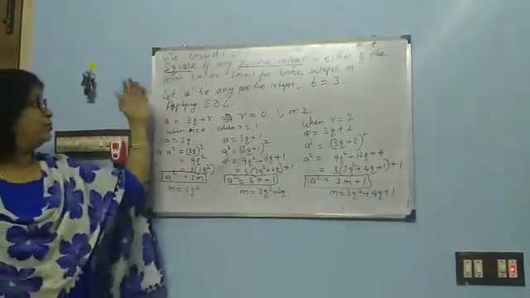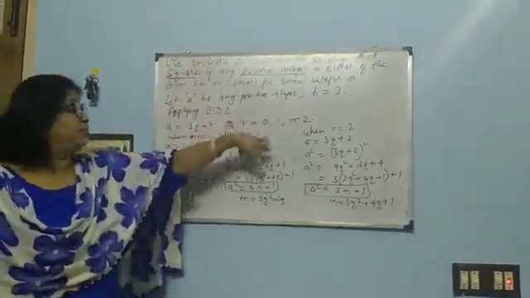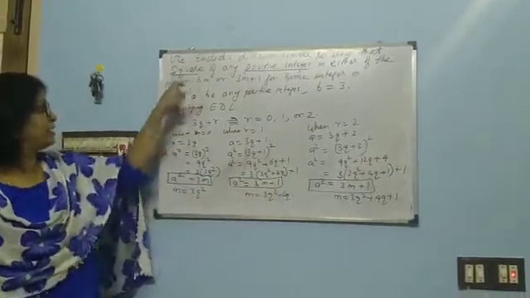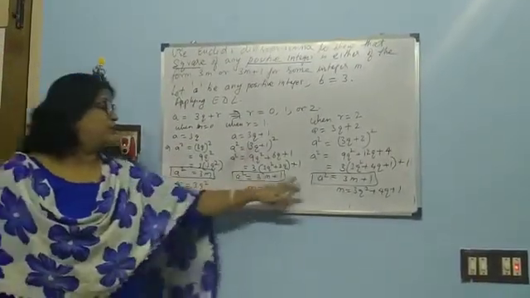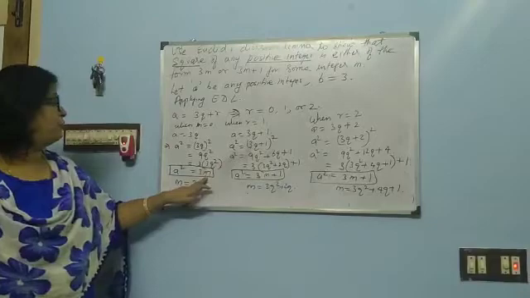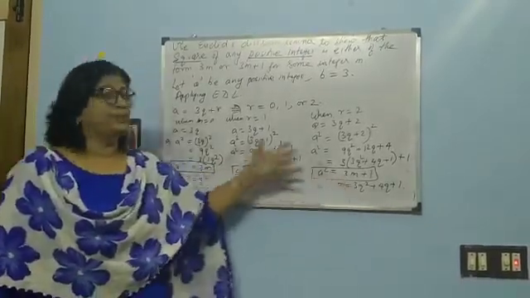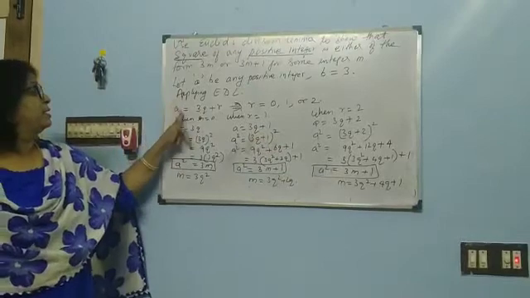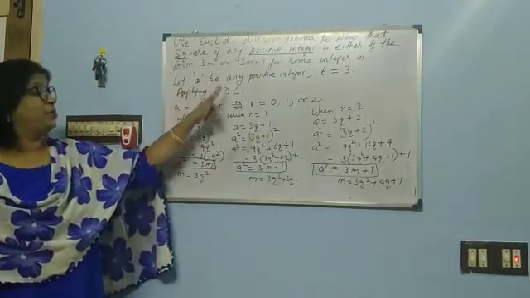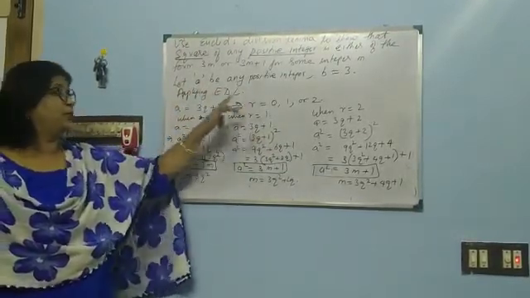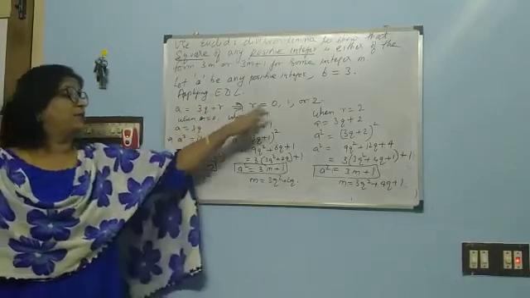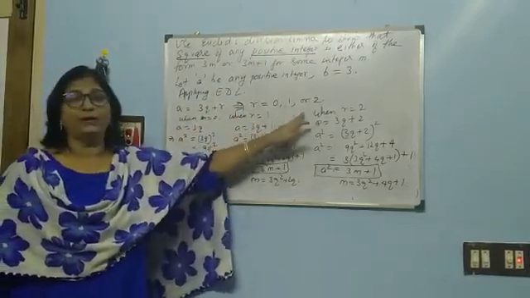So here we have proved that by applying this Euclid division lemma, the square of any positive integer is of the form 3m or 3m plus 1. Again, here we have taken a to be any positive integer, b is equal to 3, therefore r becomes equal to 0, 1 or 2.